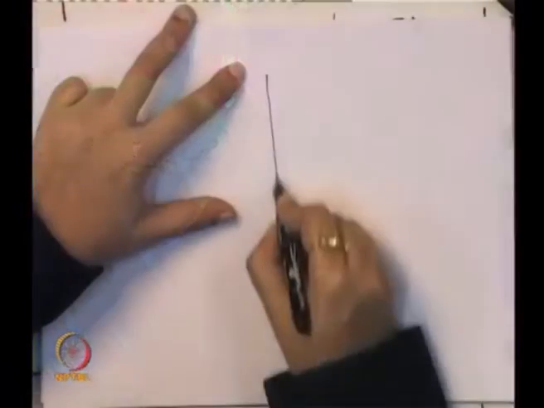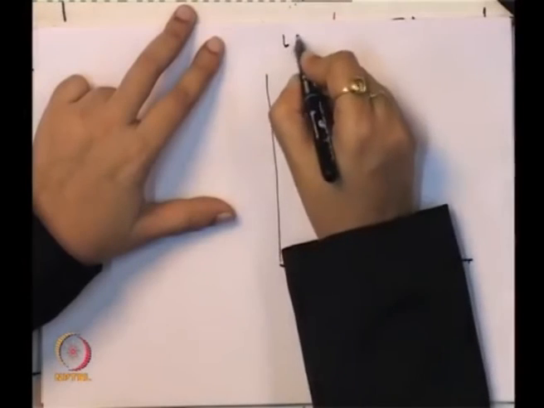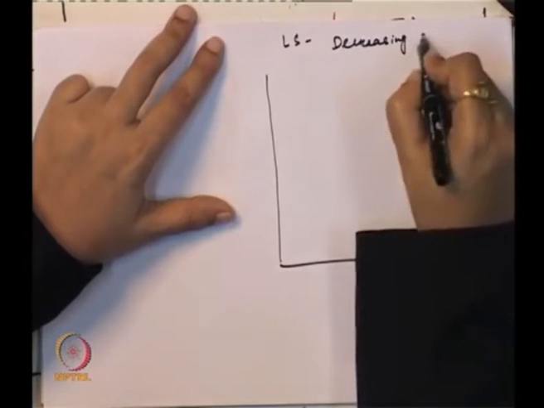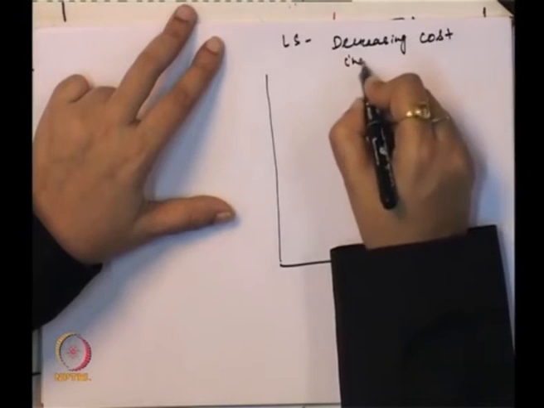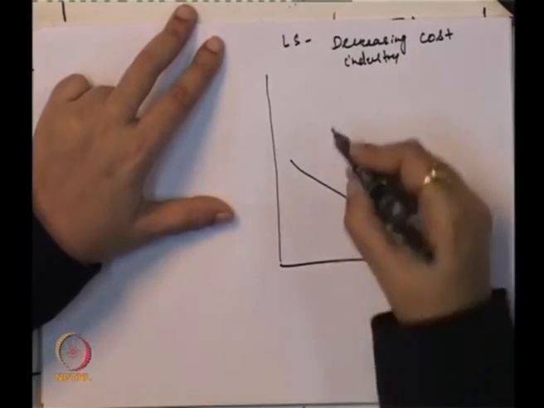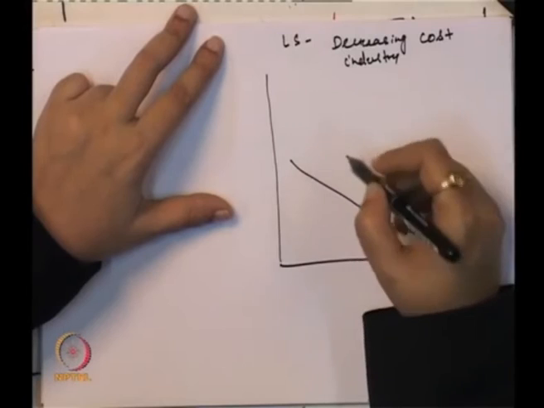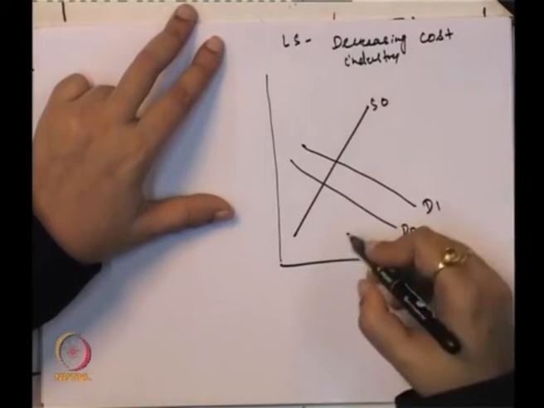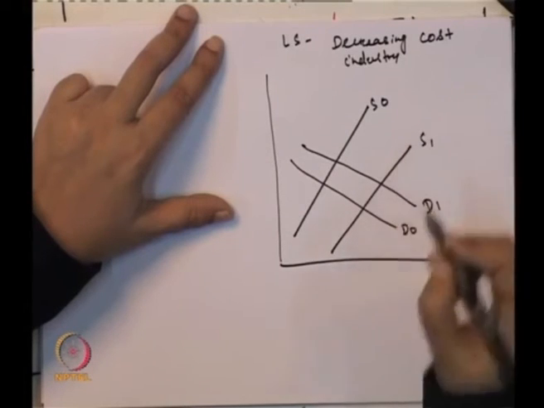So we will see the graphical representation of the decreasing cost industry. So this is the long run supply in case of a decreasing cost industry, D0, then we have D1, S0, we have S1.